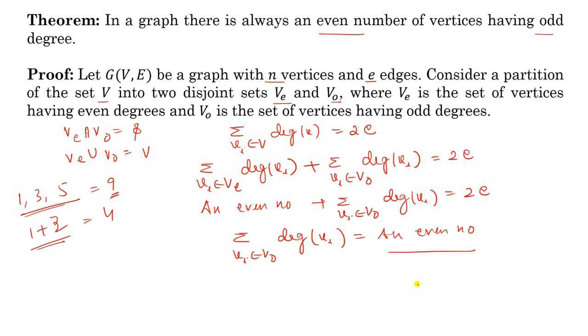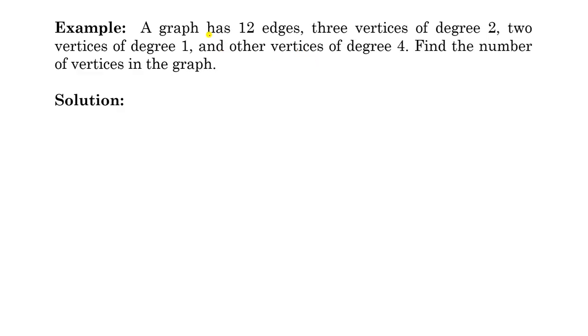And you have to write the statement here: because in this sum each degree is odd but the sum is an even number, therefore the number of terms in this sum must be even, therefore there is an even number of vertices having odd degree. Now look at this example.